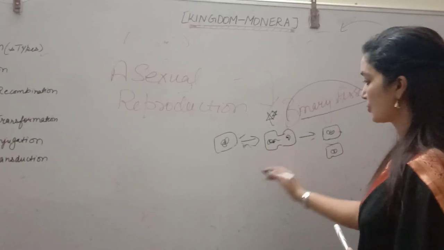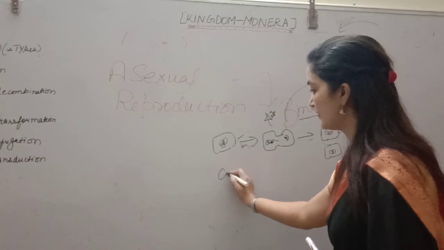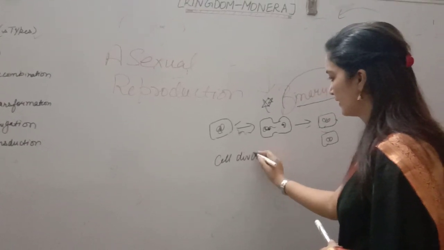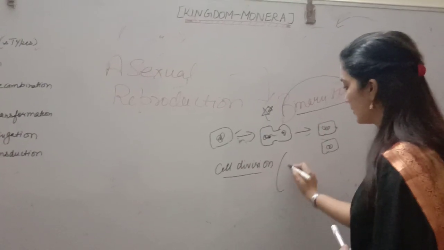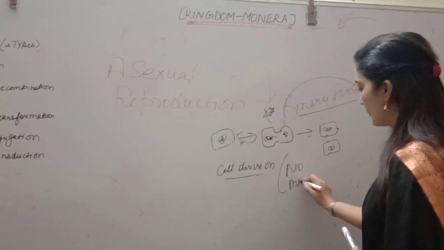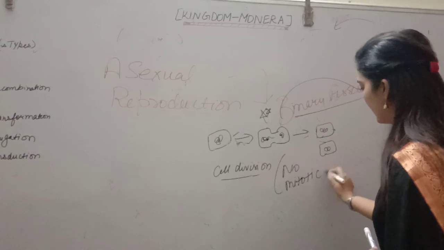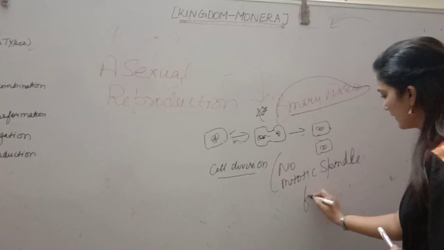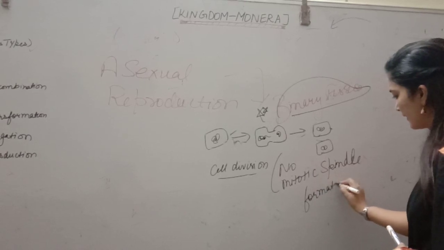Students, in this type of cell division, in binary fission, no mitotic spindle formation occurs.